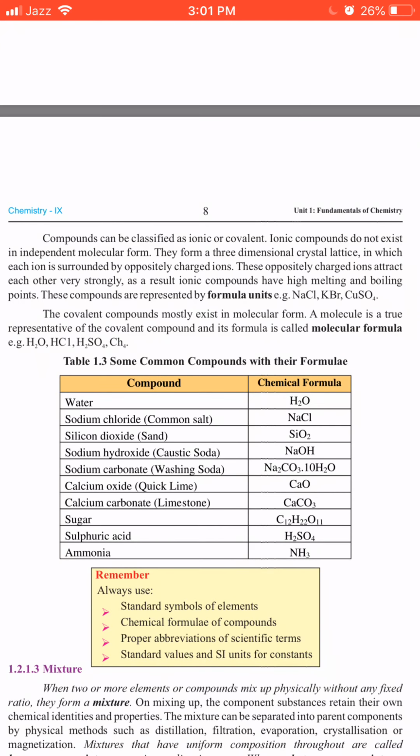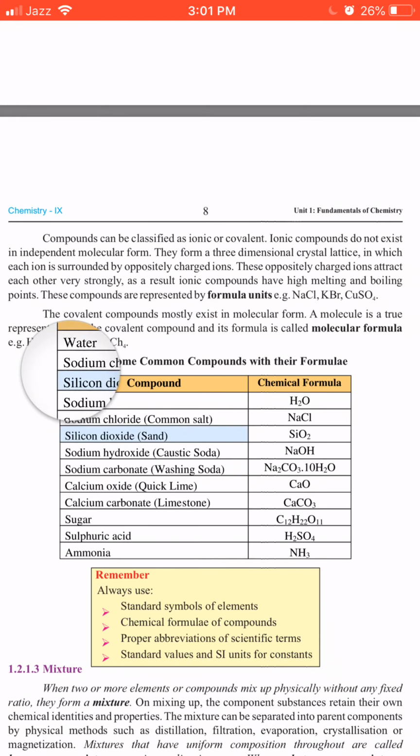It is written that compounds can be classified as ionic and covalent. Well, students, we will talk in detail about what ionic compounds and covalent compounds are in chapter 4. Here only an idea is given that ionic compounds do not exist in independent molecular form.